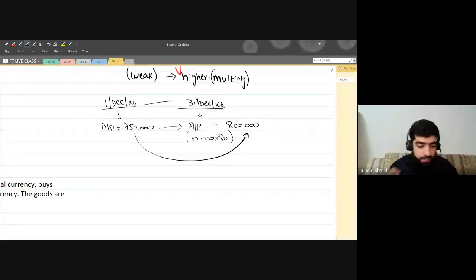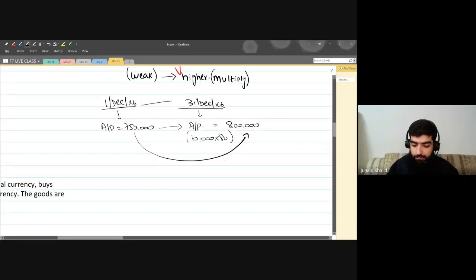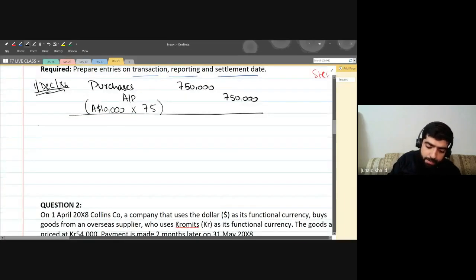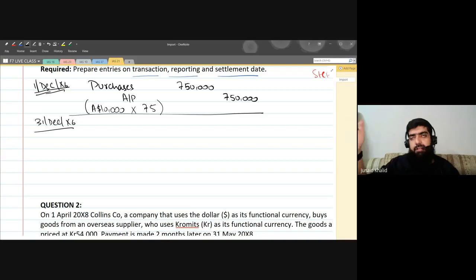Now, what do you think, has my liability increased or decreased? It has increased. And it increased by what amount? 50,000. Yes, it increased by rupees 50,000. So at the reporting date, 31st of December, unfortunately the exchange rate changed and my liability increased. So if a liability increases, will it be debited or credited?